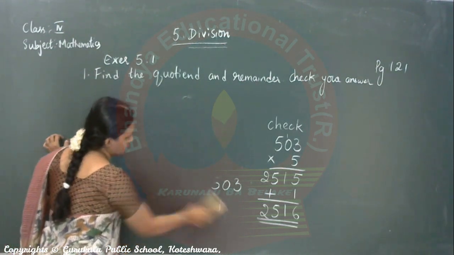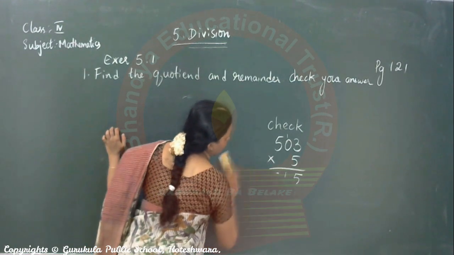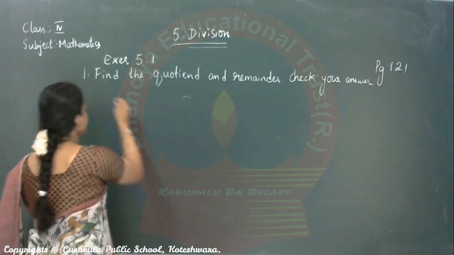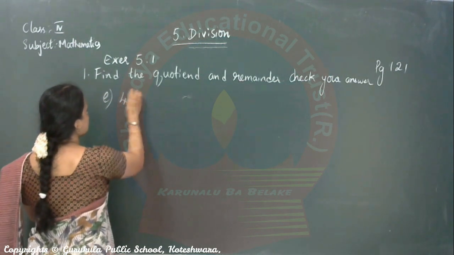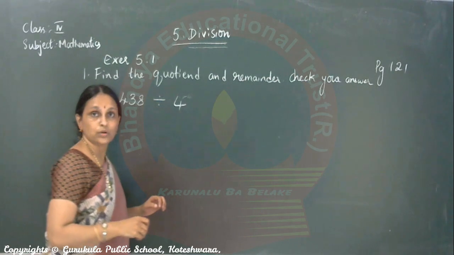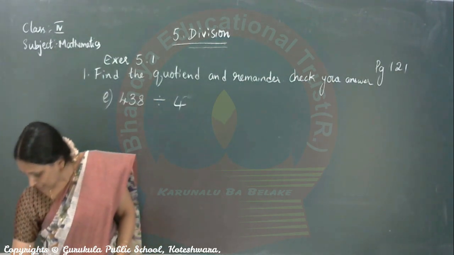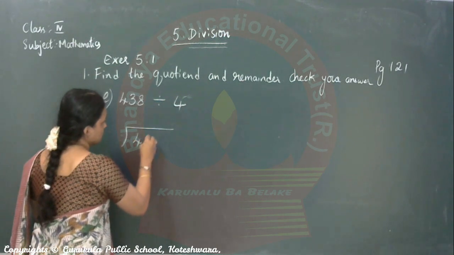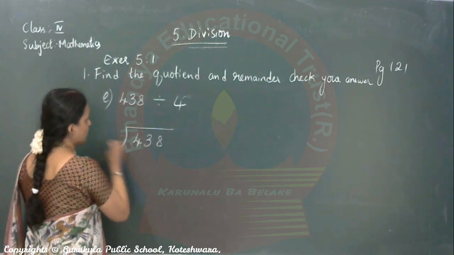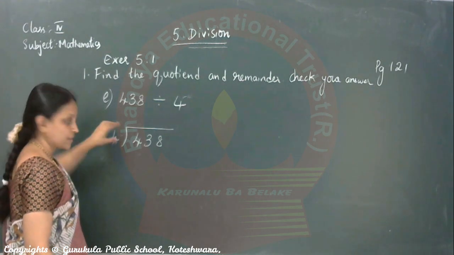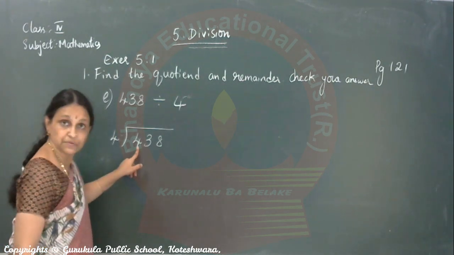E sum. Take down the question, children. E, fifth sum. It is 438 divided by 4. How do you do this? It is same as other sums. 438 divided by 4. Tell 4 ones are and see whether 4 comes anywhere there.